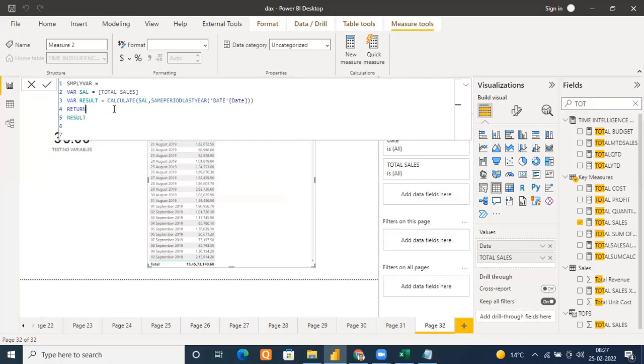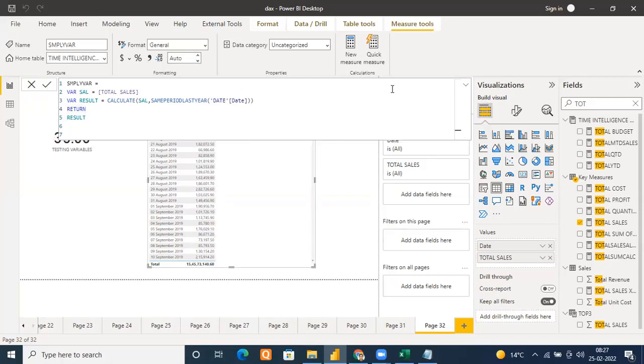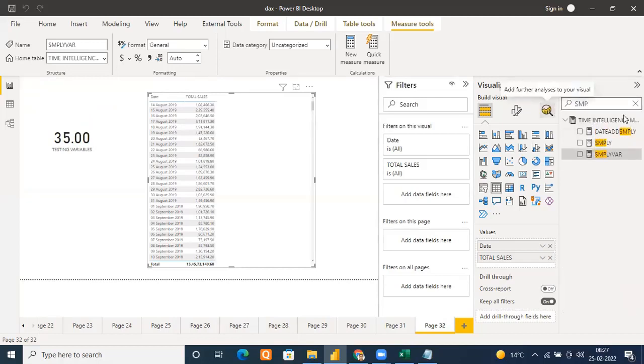This is what I want. But if you understand logically, it is going to give me the wrong result. All the expression is fine: sale, same period last year. 100% the expression is right, but you're going to get the wrong result. Let me execute this and close it. Same period last year, where? Yes, this one. Let me bring it.